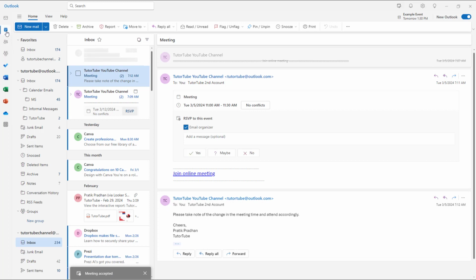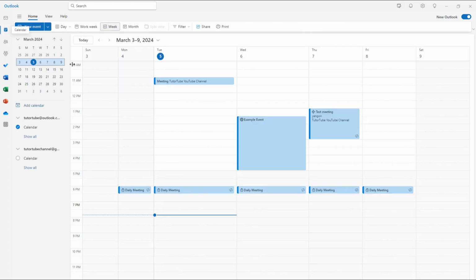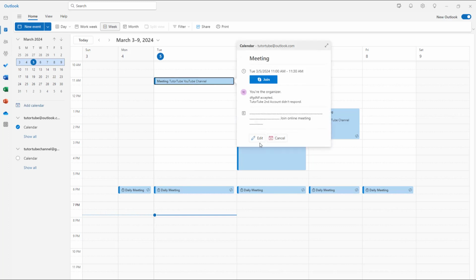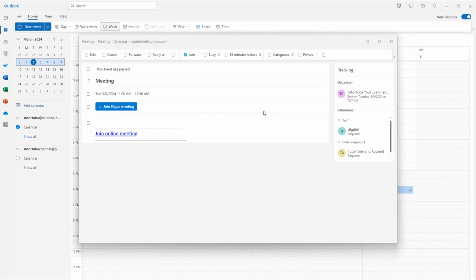And on the other person's calendar right here, so if I were to go to calendar just like this, over here, you can see that there's a meeting over here. And then if I were to go around and expand this, over here you can see that it says one attendee said yes right here. That is because the other person responded as yes. And that is how you can respond to event invitations that you get through email inside of Microsoft Outlook.